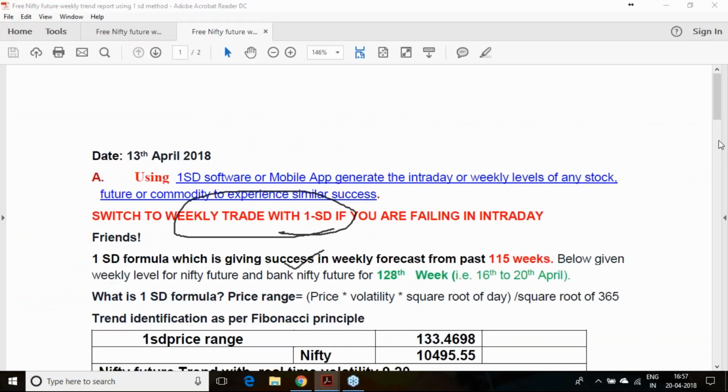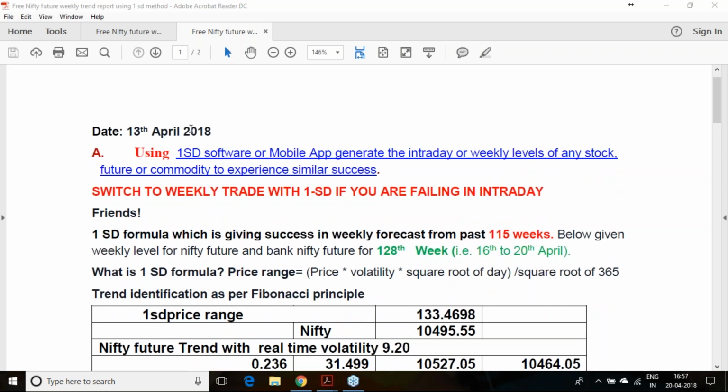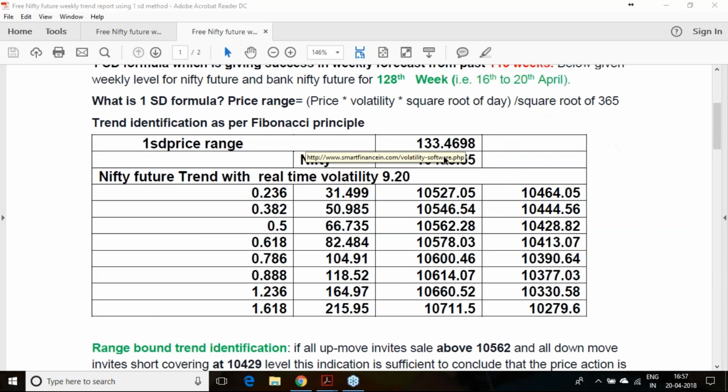Last week was not a favorable week. We gave that report on the 13th. Though Nifty has entered the range-bound territory, it gave a 464 breakout but could not break the 429, 430 level. From there it has reversed. Today it touched 10,595, so for the first and second targets, it missed the second target by just 4 to 5 points.